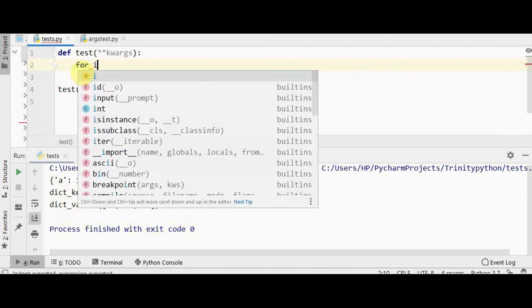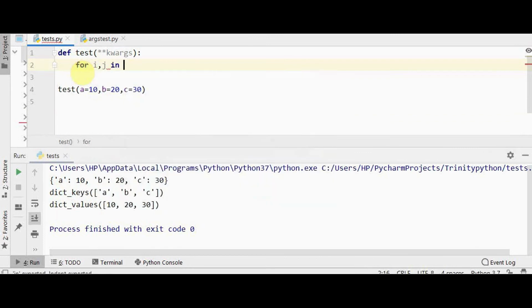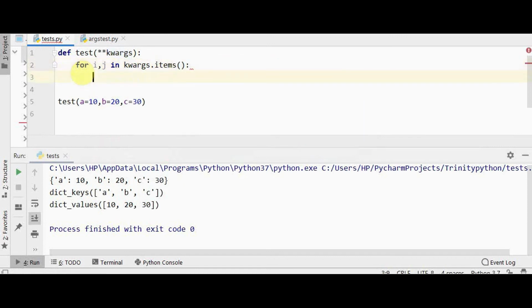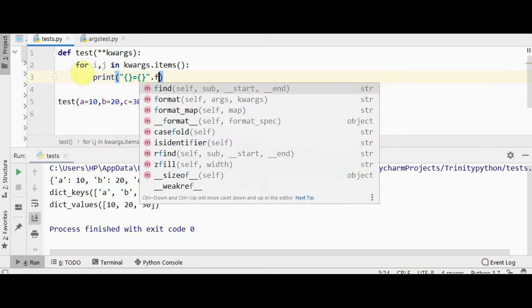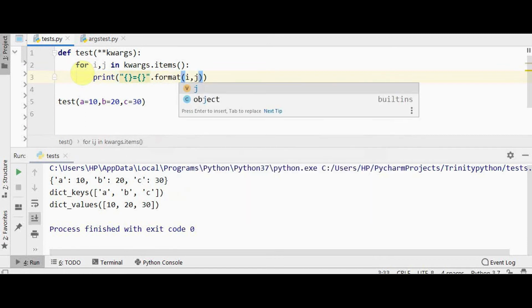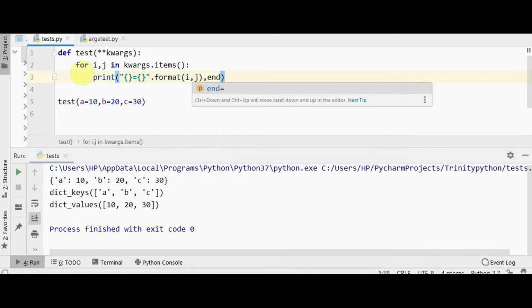So you have for i, j in kwargs dot items. By using formatting, I'm just going to print keys and values in this form: keys and values dot format of i, j, and I'll use end equal to space to print in the same line.